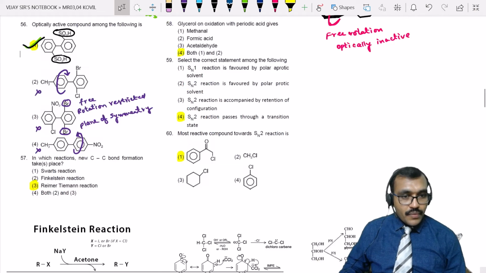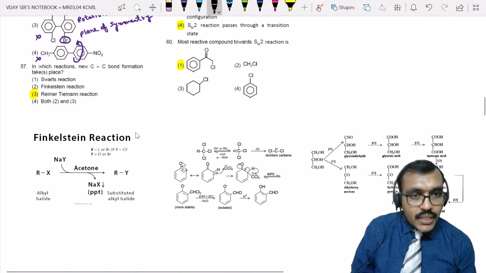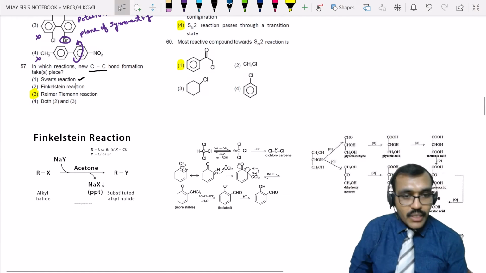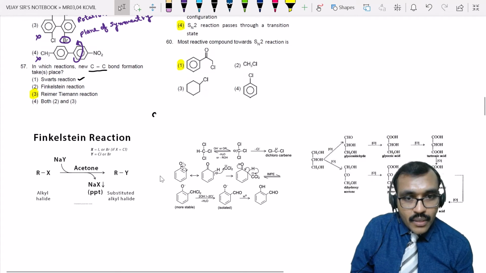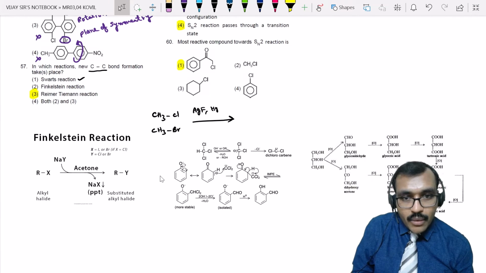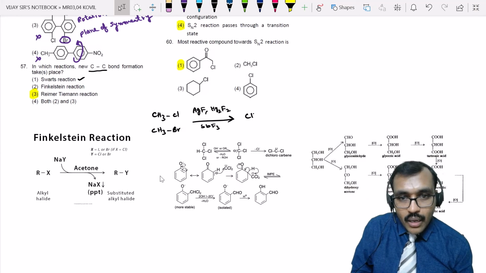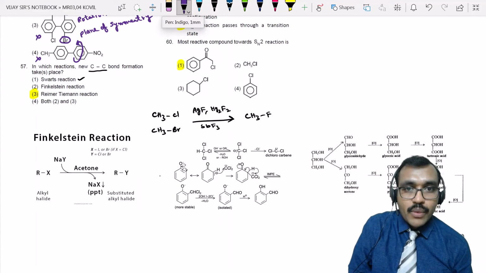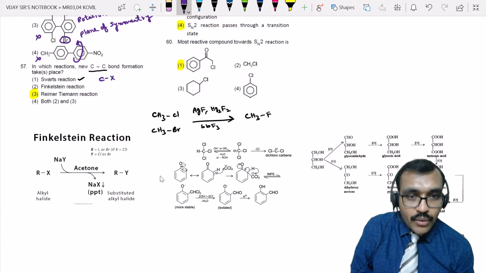Now come to question number 57. In which reaction is a new CC bond formed? Swarts reaction. Already we have seen what the Swarts reaction is. Alkyl chlorides or alkyl bromides, when they are allowed to react with silver fluoride or mercurous fluoride or antimony fluoride, etc., form alkyl fluorides. This is called the Swarts reaction. In the Swarts reaction, the bond formed is between carbon and halogen, but not carbon and carbon. So this is wrong.